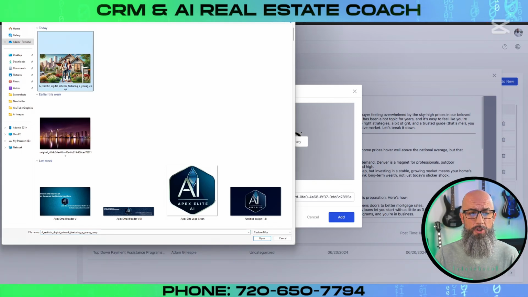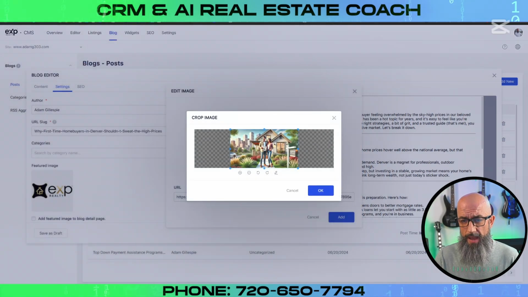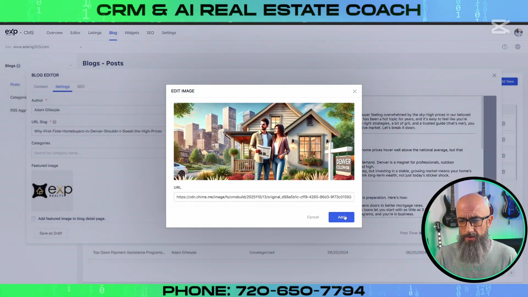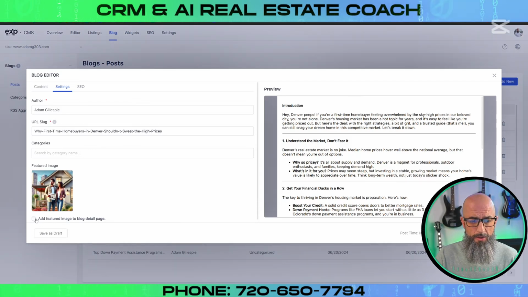Now you see the image showing up. So I'll just go ahead and click on that. Now with my specific blog, it's usually the image is a little bit too big. So I like to shrink that down just a little bit so it fits. So I'll do that. And then I'll just go ahead and add the image right in. And then now that's my image. I click this as the featured image. That becomes the main image for the blog.